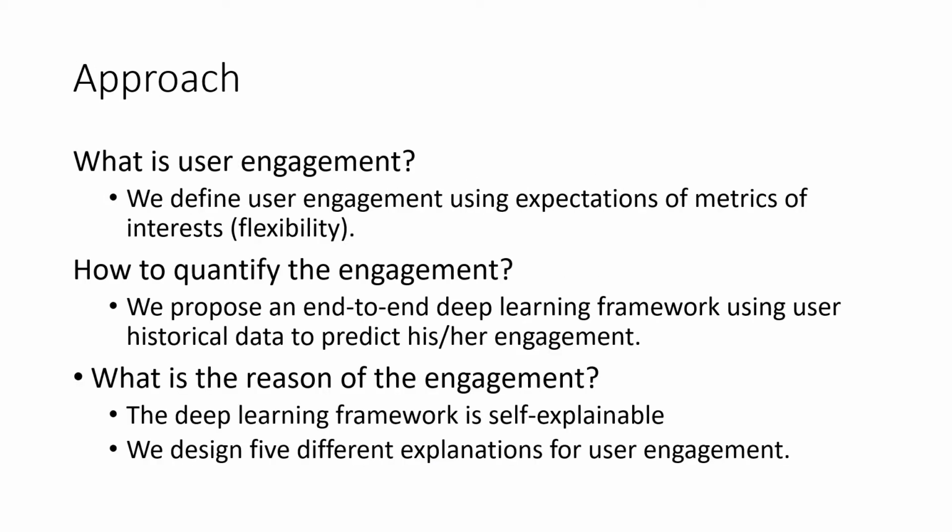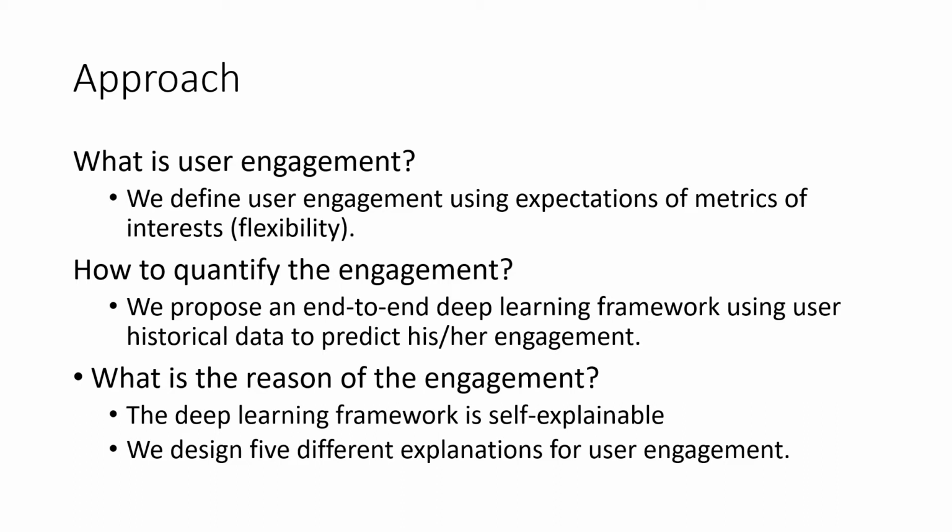To tackle those limitations, we propose a new framework to understand and predict user engagement in this paper. And we answer those 3 questions we proposed as follows. We define user engagement using expectations of metrics of interest, which makes our definition flexible for different downstream applications.